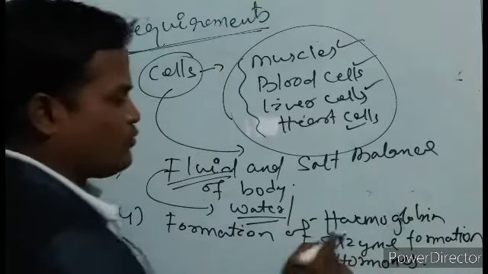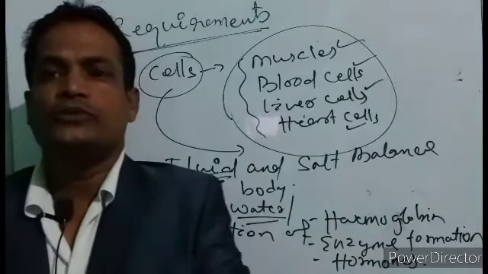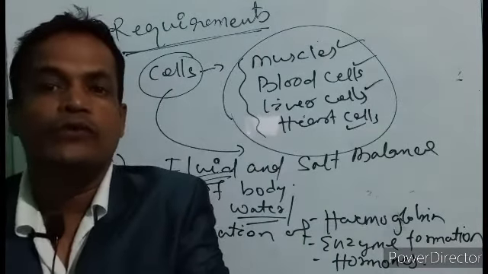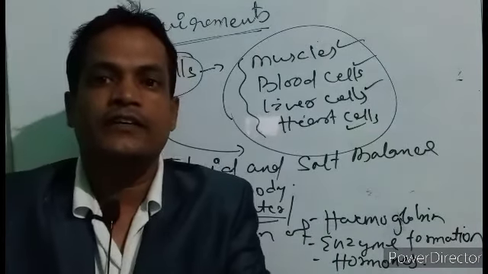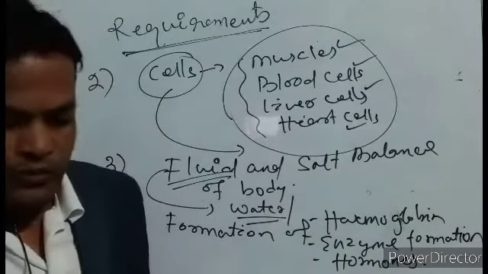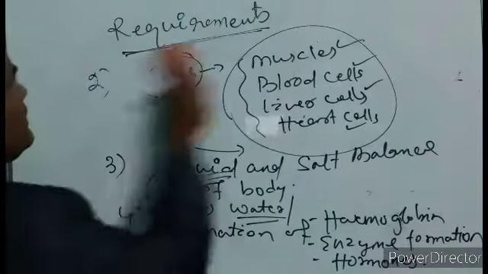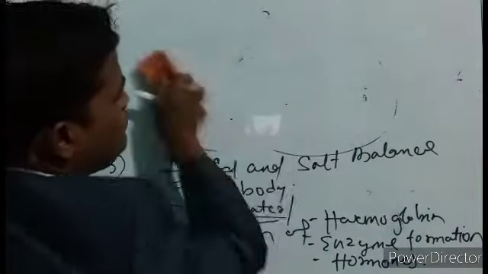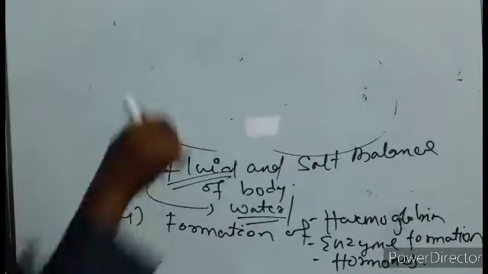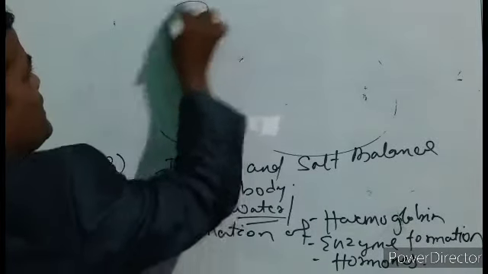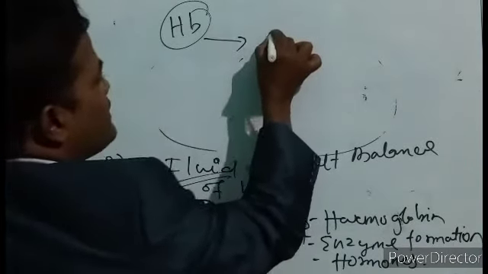So let us discuss hemoglobin. As we know, hemoglobin, Hb, is a red colored iron containing protein.